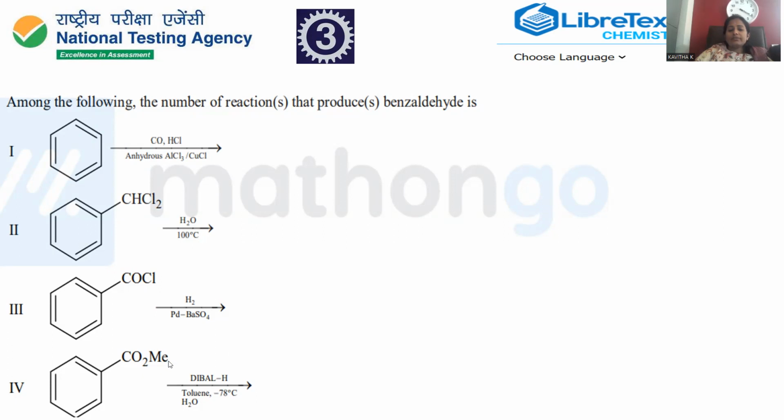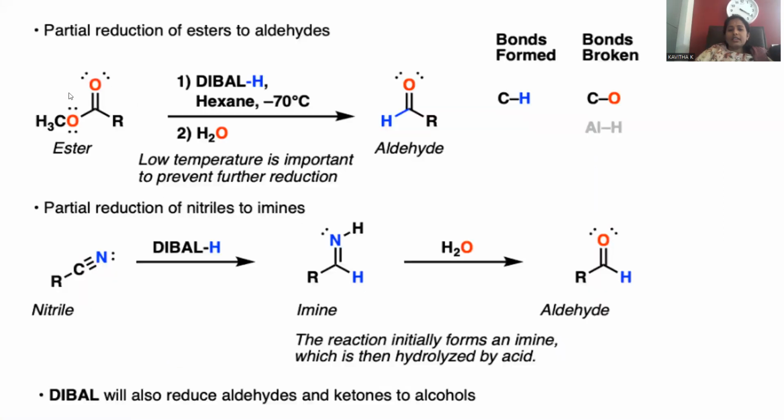Let me go with the ester. It is clearly mentioned here; instead of benzene, methyl is provided, but that does not matter. Let me assume this is the ester. Sorry, this R might be a benzene ring, and this is the kind of ester. The ester compound is treated with DIBAL. DIBAL is a mild reducing agent. Up to a certain extent, reduction is possible. This will end up with the aldehyde compound. Even if nitrile is taken, that also gives aldehyde as the final product. This is the way either ester or nitrile is able to give the aldehyde as the final product.